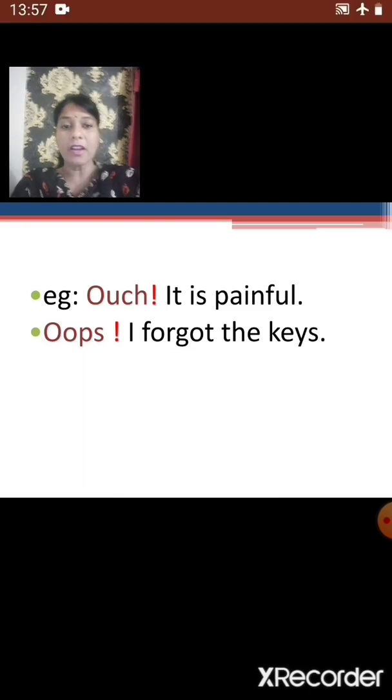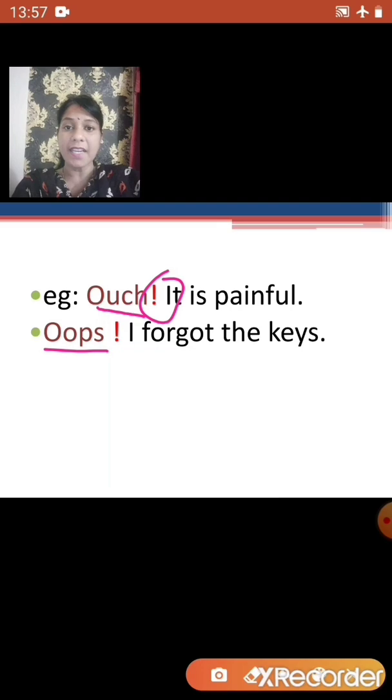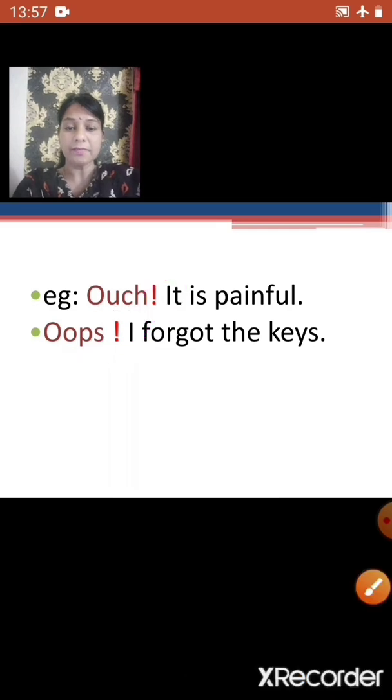So here ouch is an interjection and we put an exclamation mark after the interjection. Here oops is an interjection and an exclamation mark is inserted after the interjection.